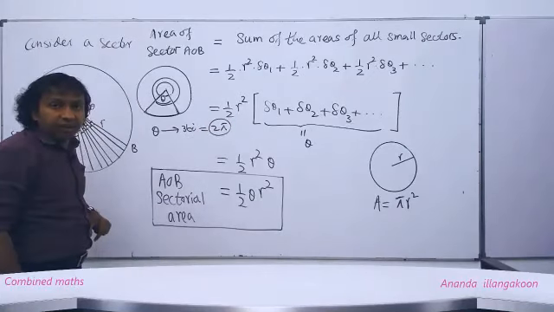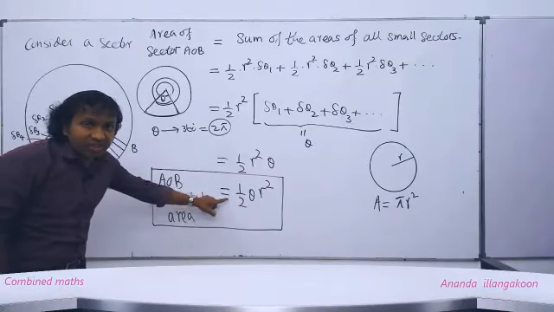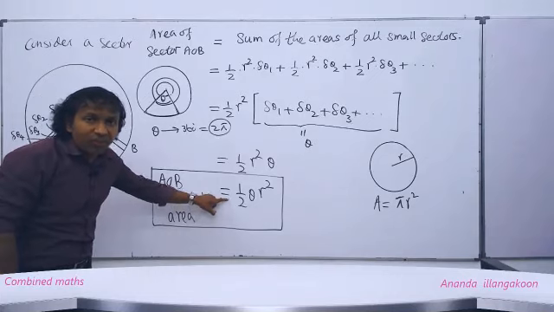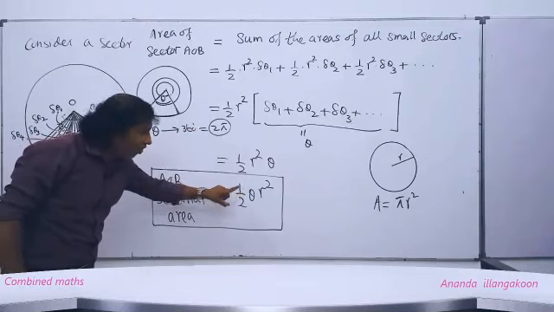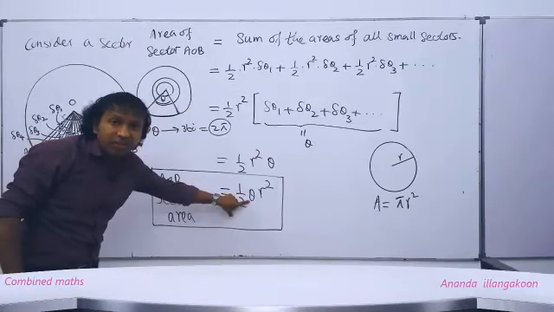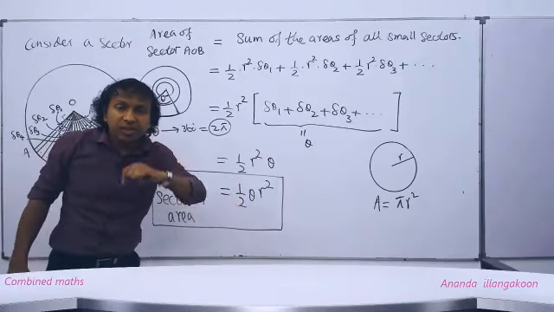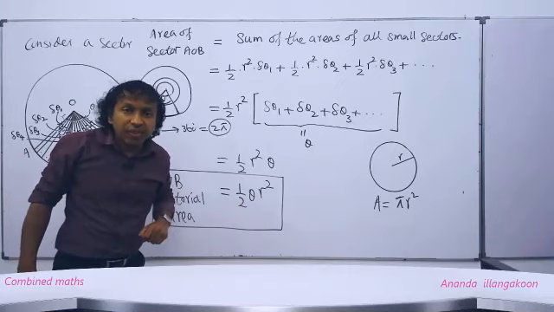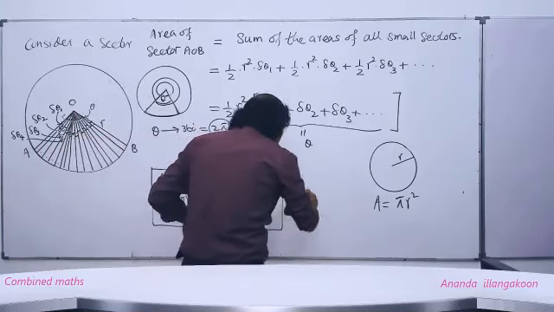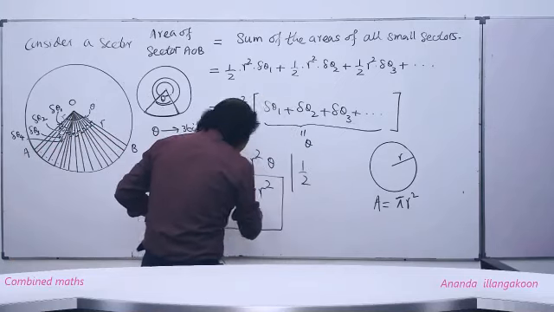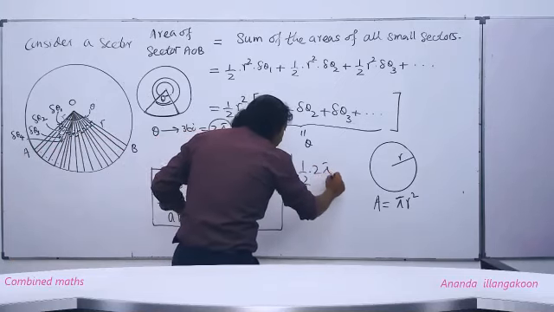Then if the area of a sector is given by this, when this sector becomes a circle, theta is 2 pi. Then when you put 2 pi here, by this we should be getting the area of the circle. See what happens when we put theta as 2 pi? Half, theta 2 pi, r square.